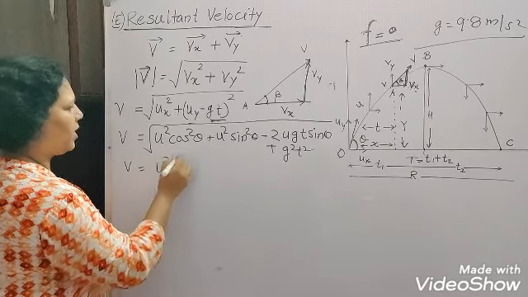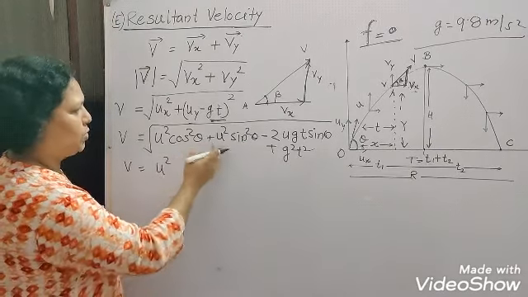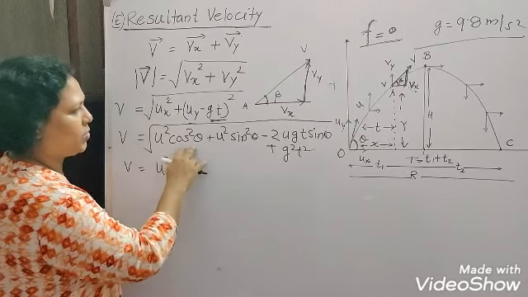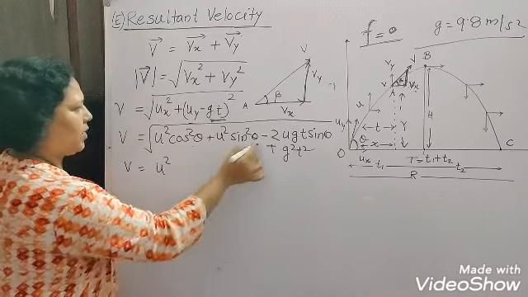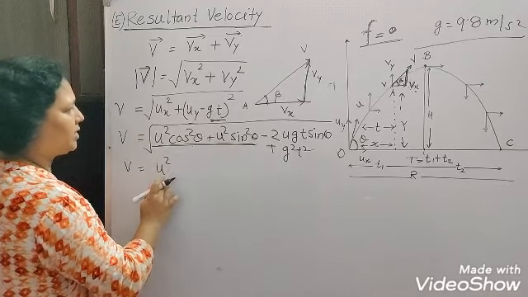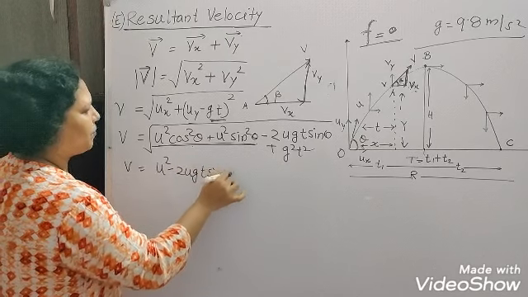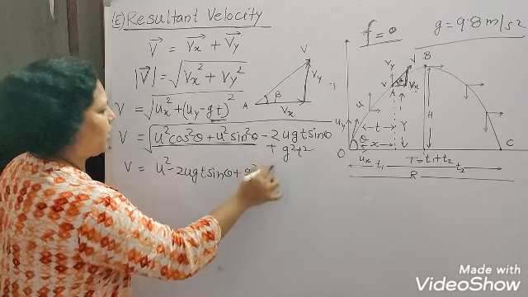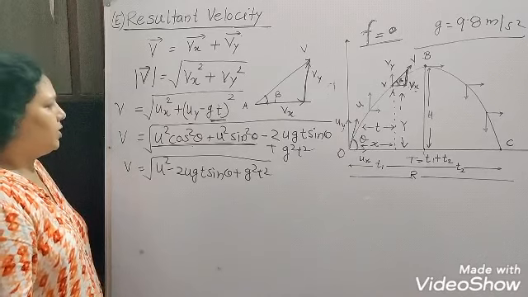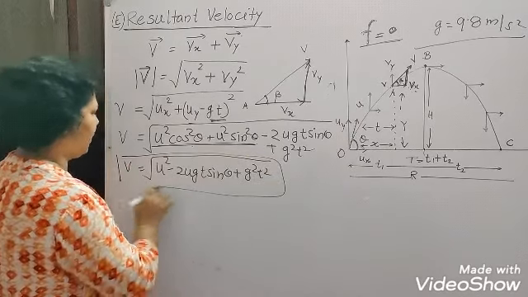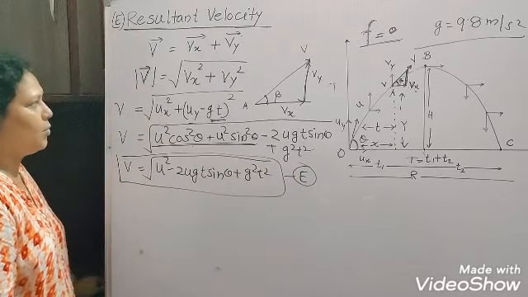We can take u square common from u square cos square theta and u square sin square theta, so it will be cos square theta plus sin square theta, which gives the value 1. So that whole term simply becomes u square. Now it is u square minus 2u gt sin theta plus g square t square, all under a root, and this will be the resultant velocity at any time. So this is the equation which we have calculated. For any time we can calculate using this equation, okay.